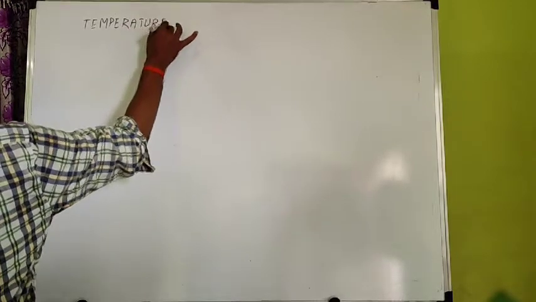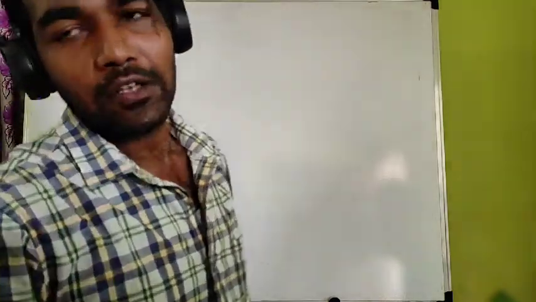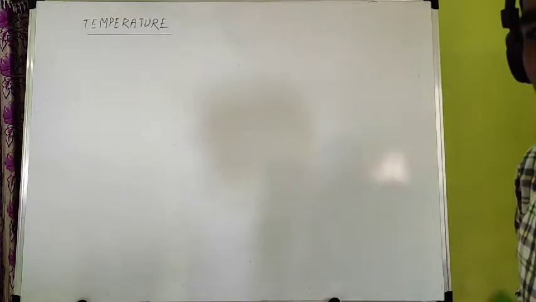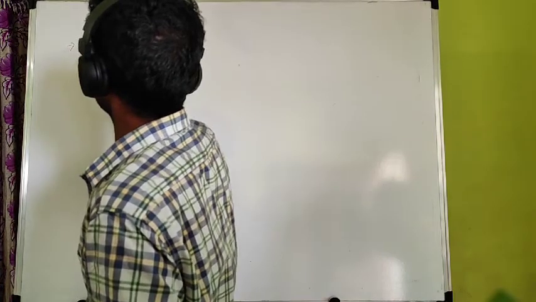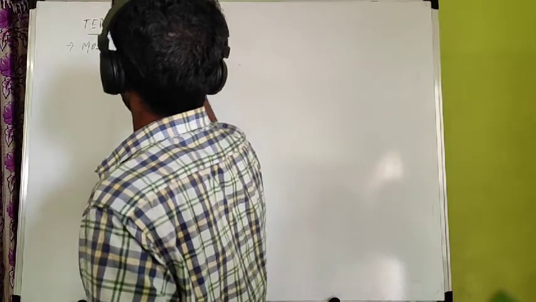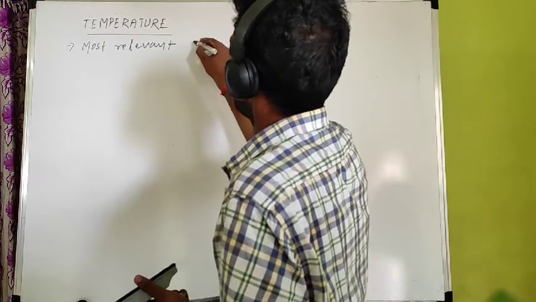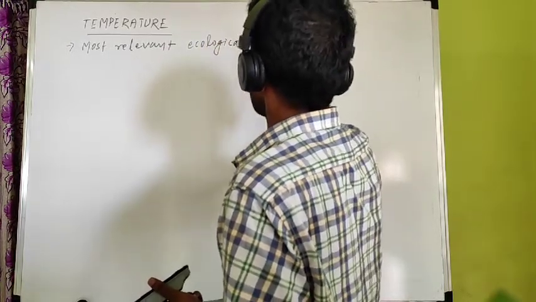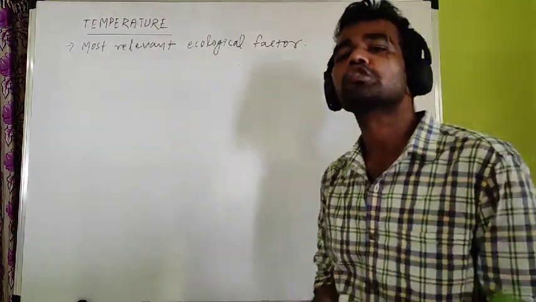Temperature is the first abiotic component, and out of all the abiotic components, the most important is temperature. So that's the first point. Remember about temperature: temperature is the most relevant ecological or environmental factor. Most relevant means most important.